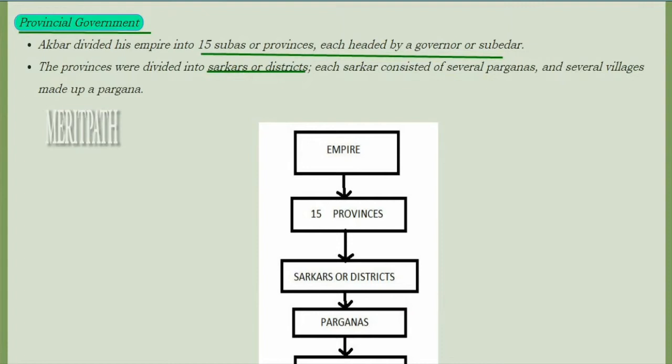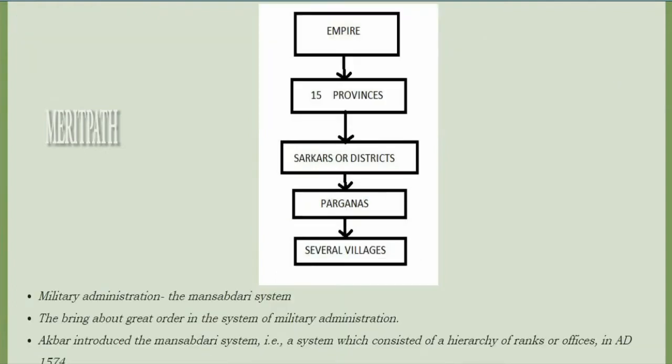The provincial government. Akbar divided his empire into 15 subas or provinces. Each was headed by a governor or subedar, and these provinces were divided into sarkars or districts, and each sarkar consisted of several paraganas. Several villages make up a paragana. This is the image of his provincial government.